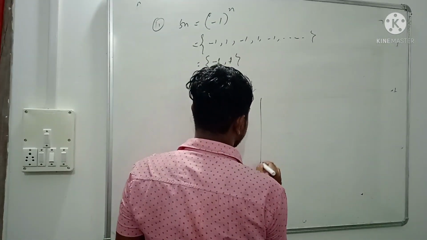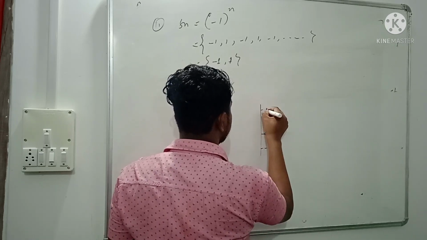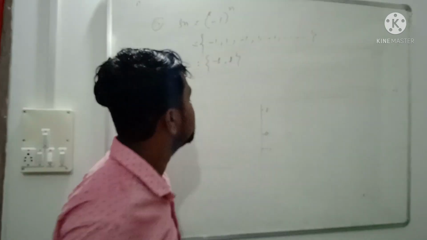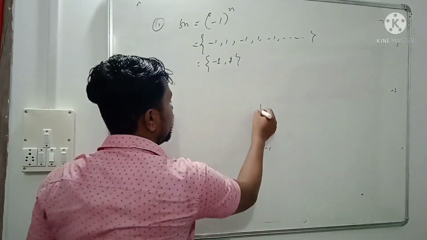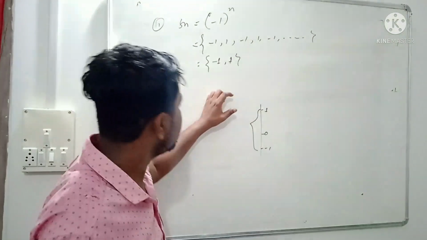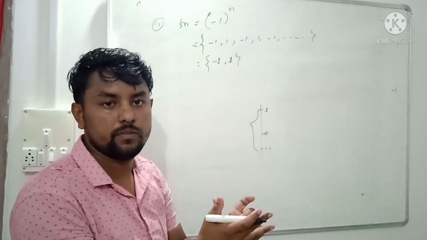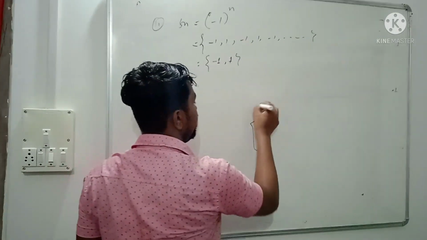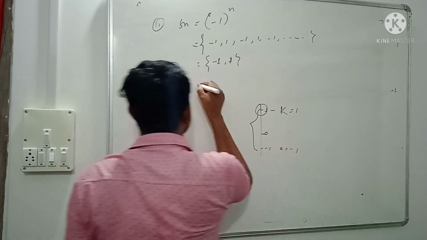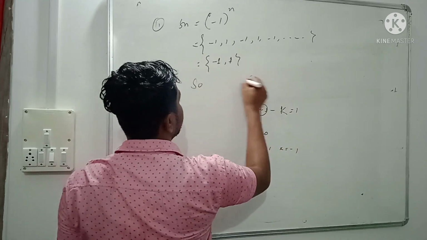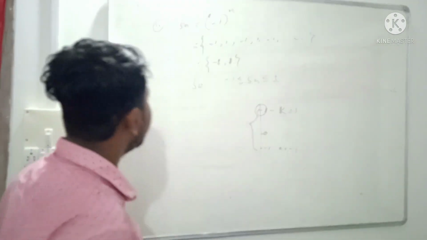Suppose this is the origin, this is minus 1, this is plus 1. The values of this sequence lie between minus 1 and 1. Every element of this sequence is between minus 1 and 1. So the sequence is bounded above with capital K equal to 1, and bounded below with small k equal to minus 1. Okay, so we take another example.